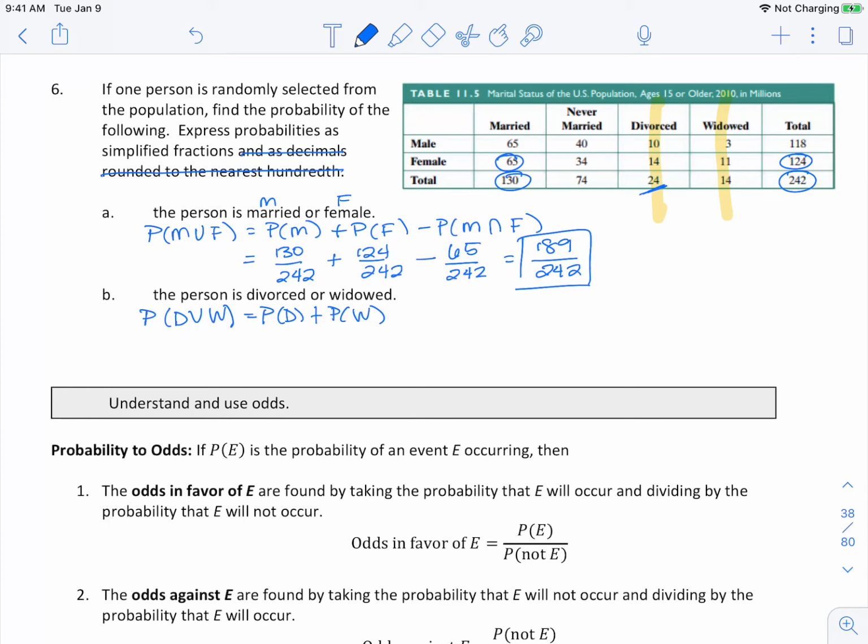This is 24 out of our table total 242 plus the probability that they're widowed, which is 14 out of 242. And so that gives us 38 out of 242. And this one does reduce to 19 divided by 121.